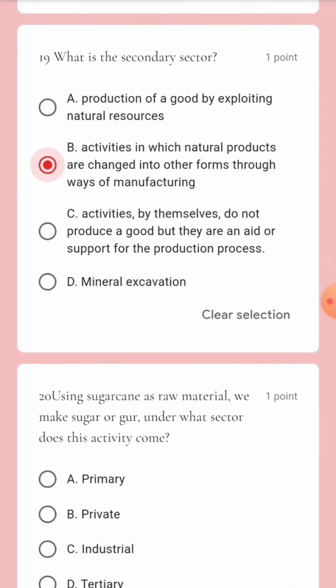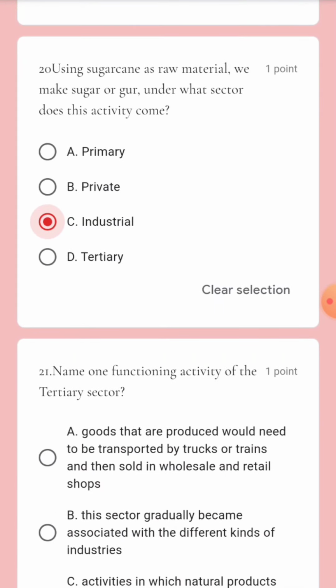Question number 20. Using sugarcane as raw material, we make sugar or gur. Under what sector does this activity come? This is industrial sector. Option number C is the right answer. Name one functioning activity of the tertiary sector.